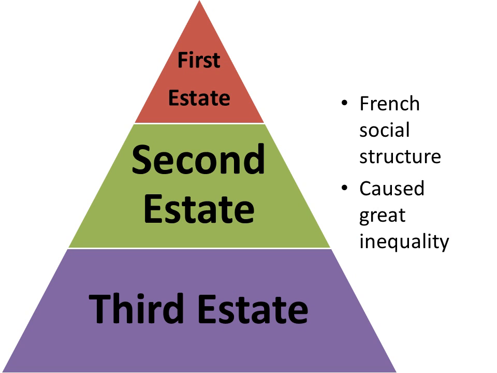France's social system caused great inequality among the French people. This pyramid represents the divisions in France's social system. The French social structure was organized into 3 estates, or 3 orders of society.